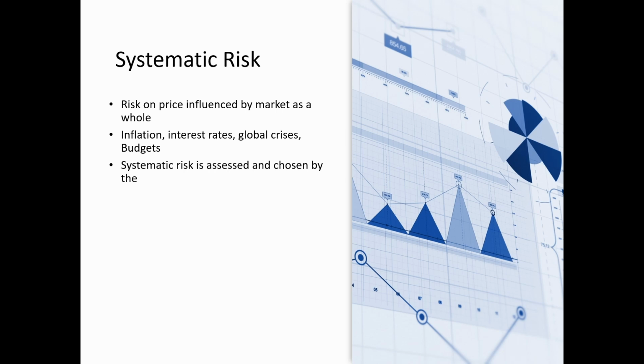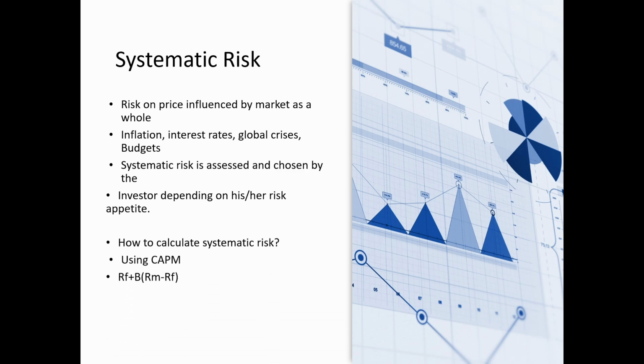Systematic risk is assessed and chosen by the investor depending on his or her risk appetite. What is risk appetite? If you are new to this video, then I would highly recommend watching my earlier video where I have explained in detail what risk appetite is. So if the investor has a higher risk appetite, then he may go for high-risk stocks. If he is averse to risk, then it is better to opt for low-risk commodities or low-risk stocks for investing.